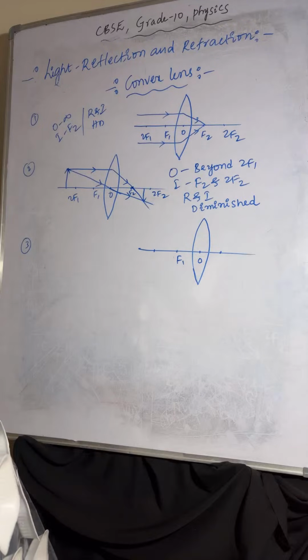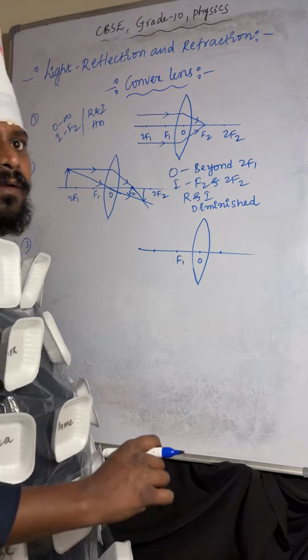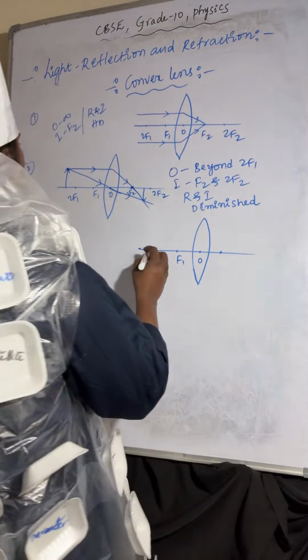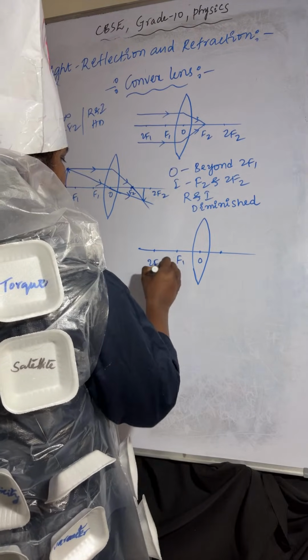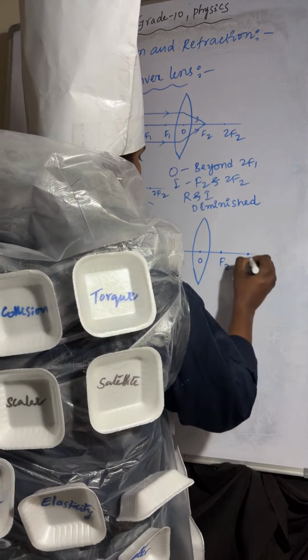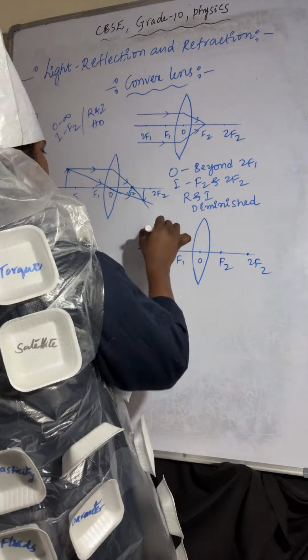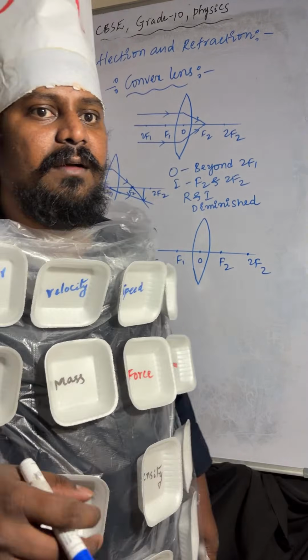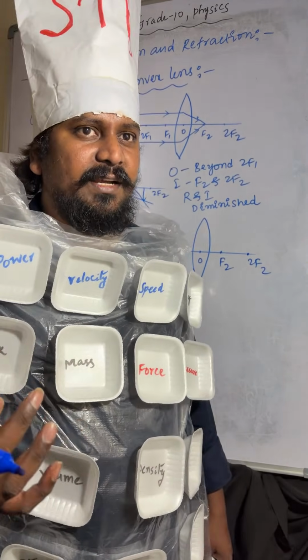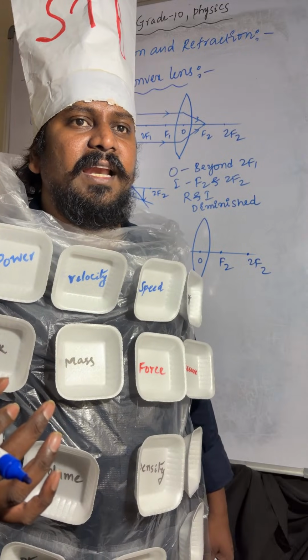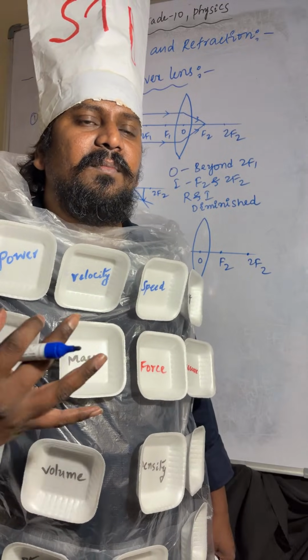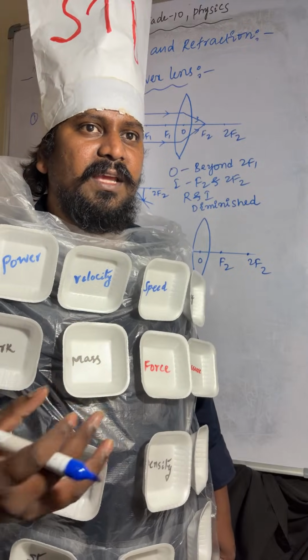Check once here. Object is placed at 2F1. How many light rays are required to form the image of the object? Minimum 2 light rays are required to form the image of the object.